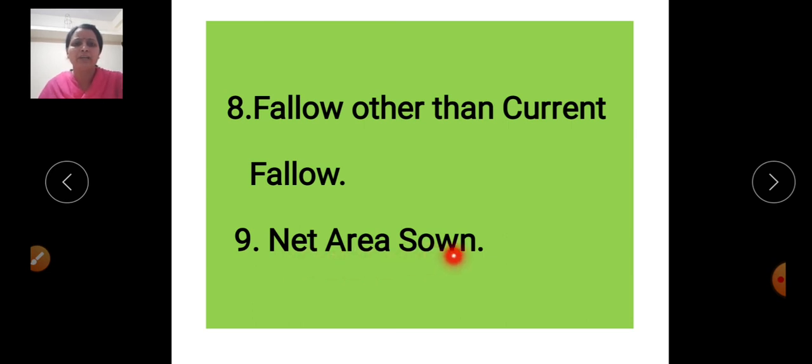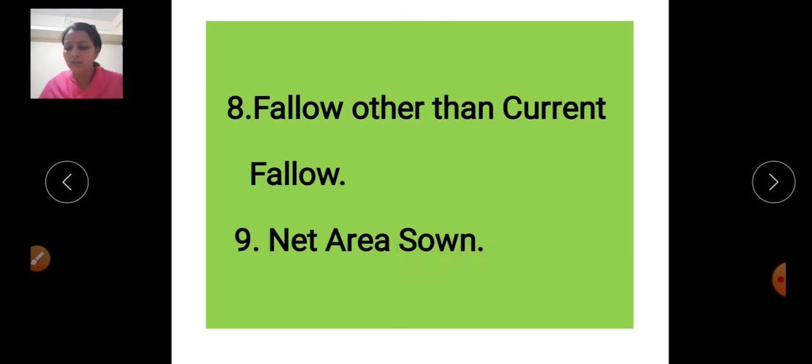Then next, ninth, the net area sown. The physical extent of land on which crops are sown and harvested is known as net sown area. It means an agricultural area where agricultural practice is present. The farmer uses that land for sowing and harvesting. Such land is included in the net area sown.